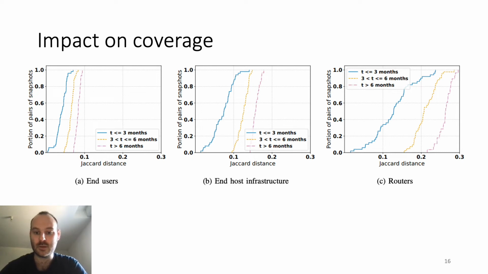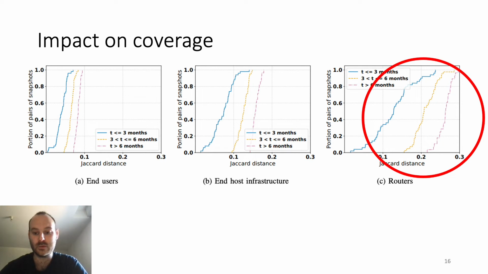From these graphs, we can see that the MaxMind database is pretty consistent with end users. Less than 10% of the snapshot coverage is different. It is getting worse on end host infrastructure, and even worse on routers, where there is up to 21% of coverage difference for two snapshots taken within 3 months apart. The first lesson is that coverage difference highly depends on the address type and can vary significantly.